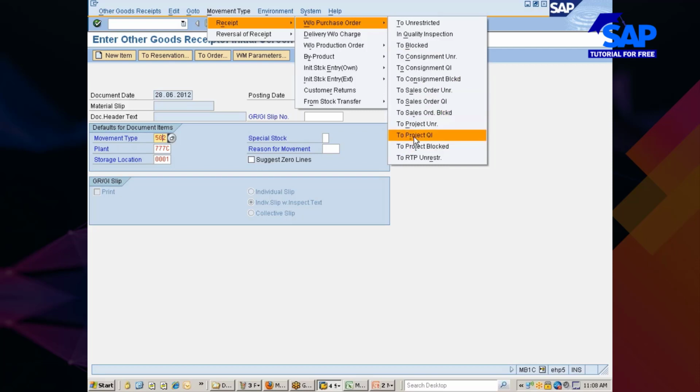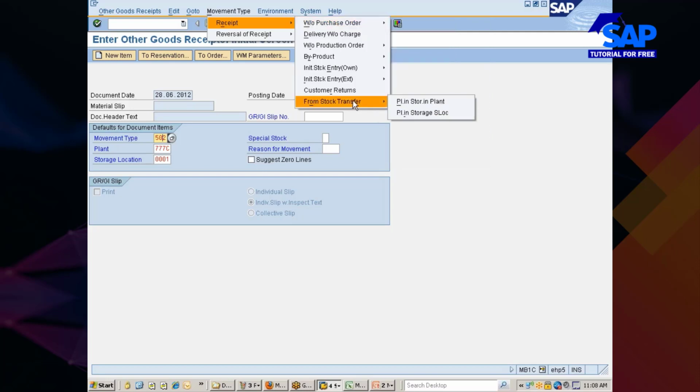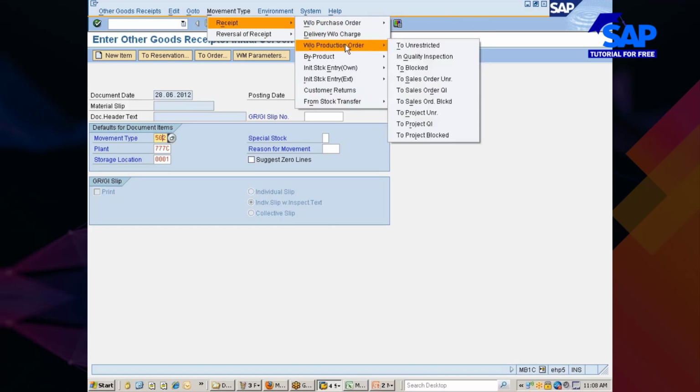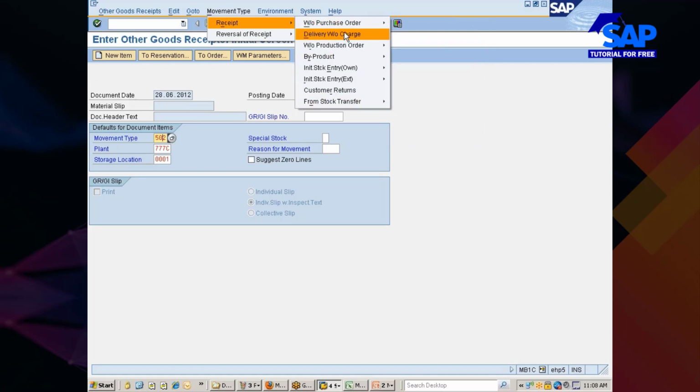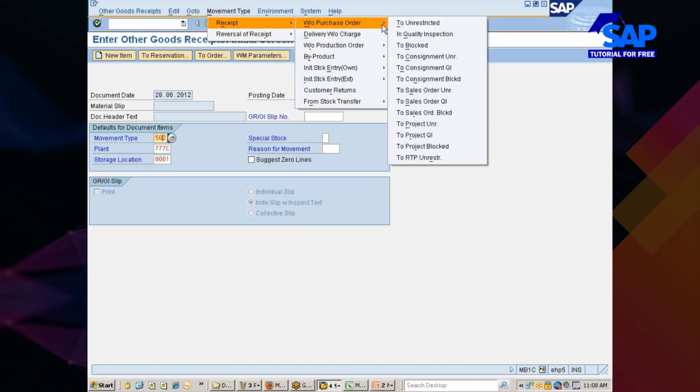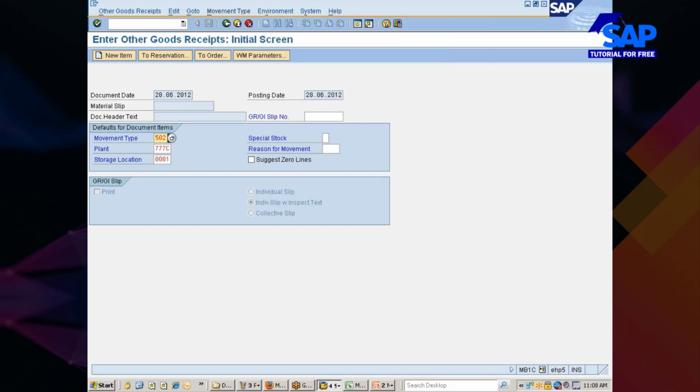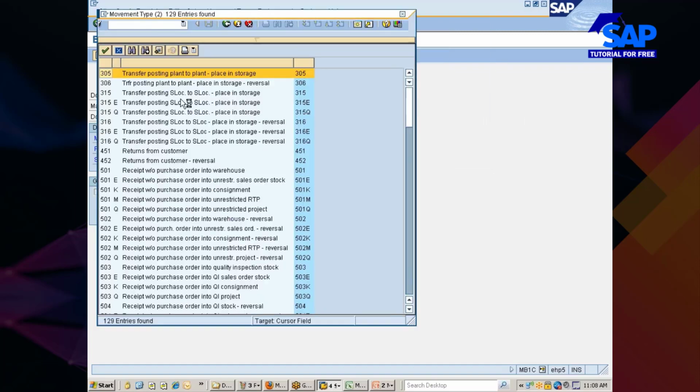One second. Why am I not finding it? I'm not seeing it. There used to be a movement type, 561.